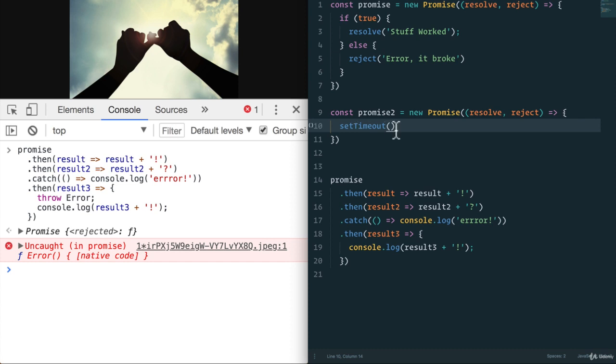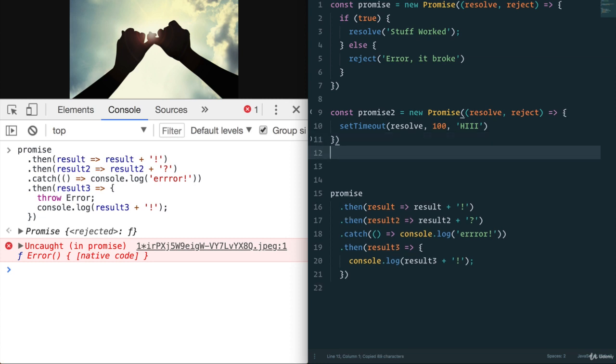It allows us to time out and run something after a few seconds. So setTimeout, we're going to say resolve in 100 milliseconds the hi text. Okay, don't worry too much about the syntax. Essentially, this is saying run this and return resolve hi in 100 milliseconds.